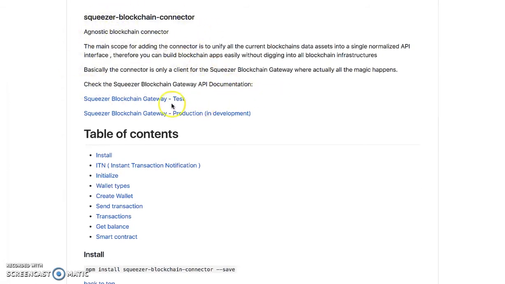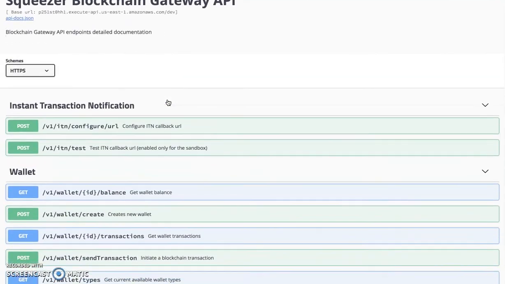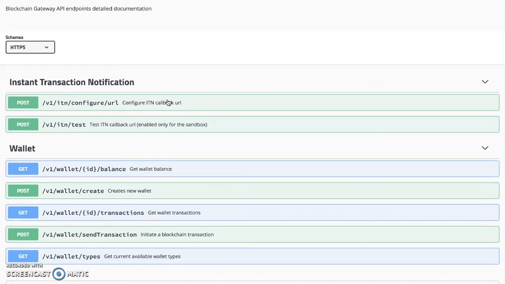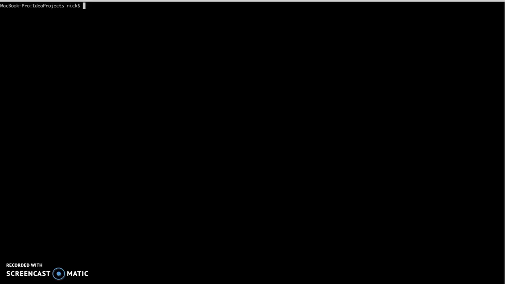So let's move to the Squeezer blockchain gateway documentation, test environment for now. And here we have a bunch of endpoints. So in order to use the connector, you need to create a project and generate a new Squeezer access key. So let's move to the terminal.